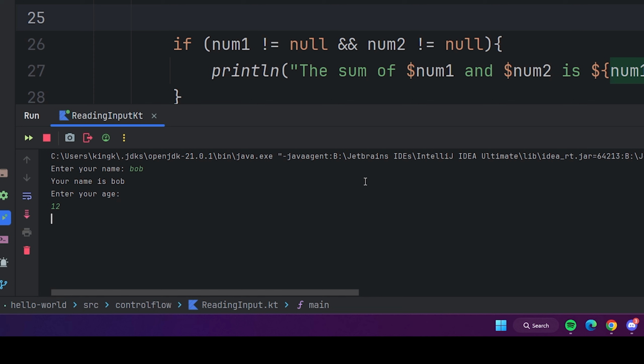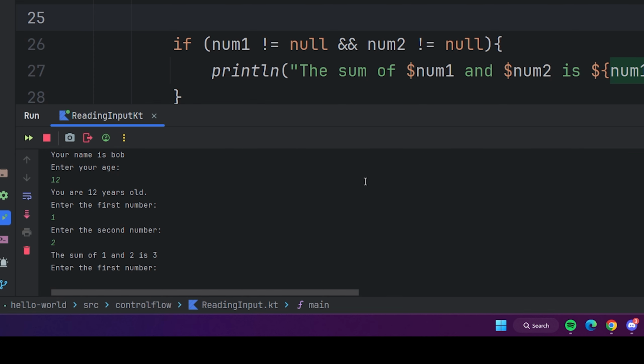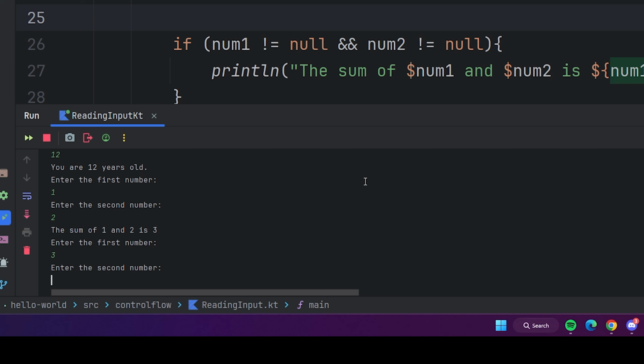Enter your name Bob, 12. So enter the first number 1, 2. So the sum of 1 and 2 is 3. We can do the same thing over and over. So 3, 4, or 3, 5 is 8. 7, 9, 16. So perfect, right?